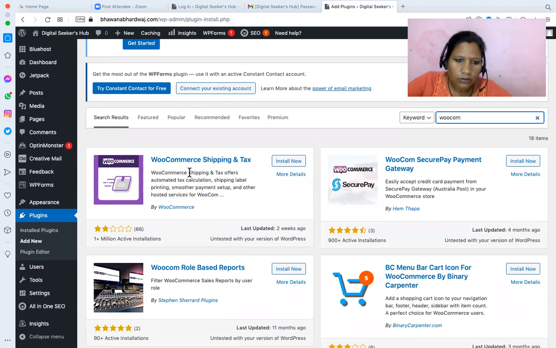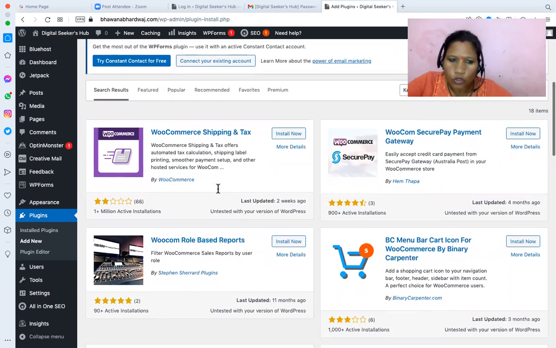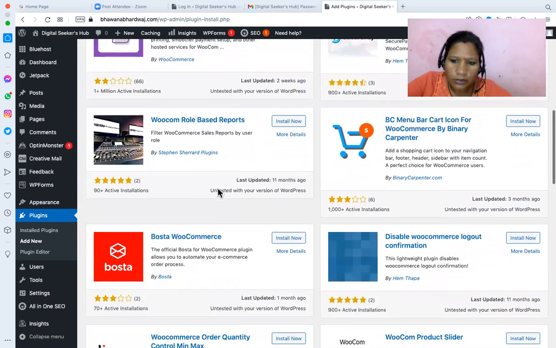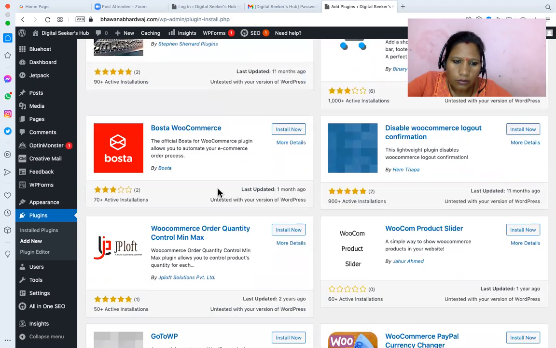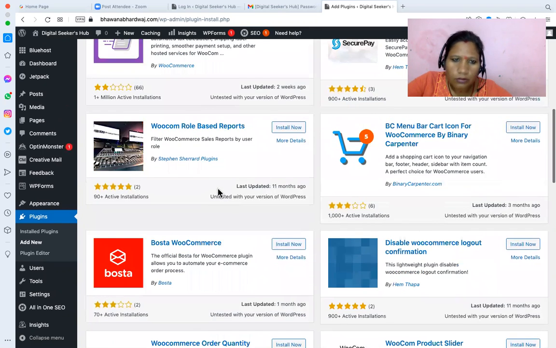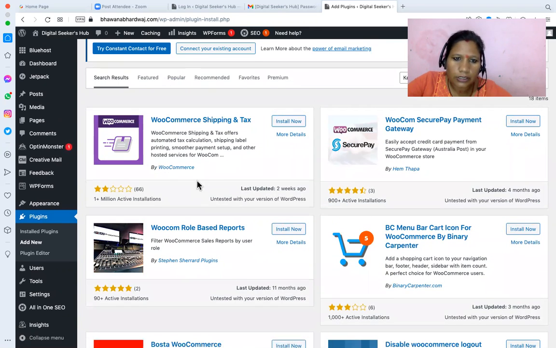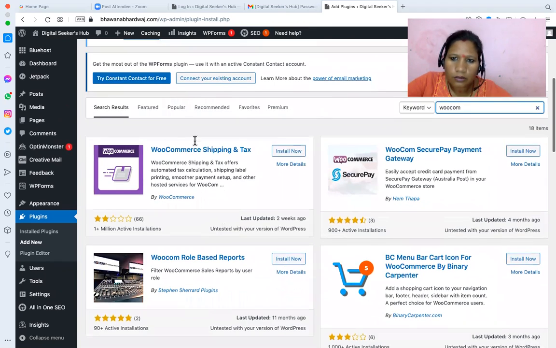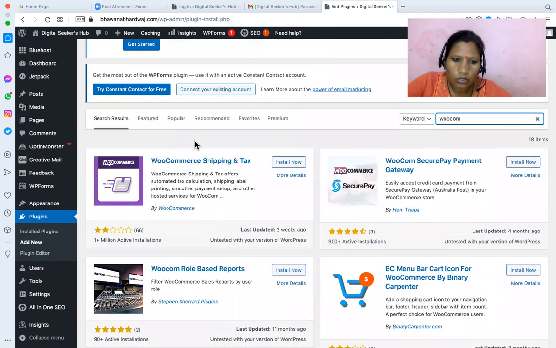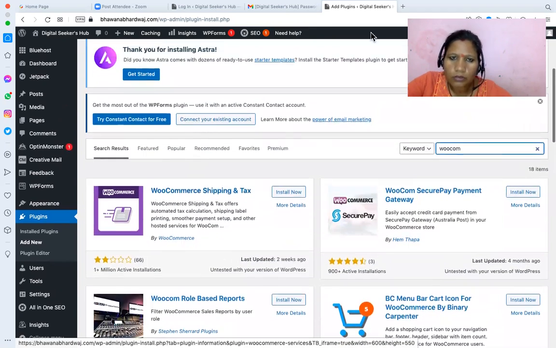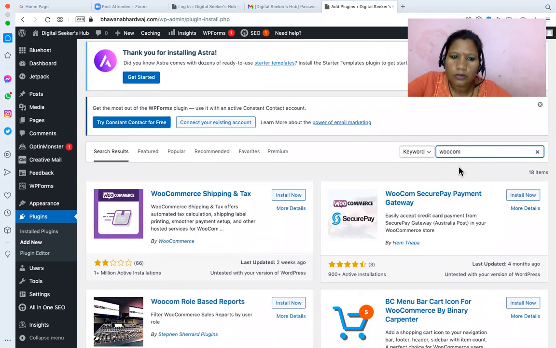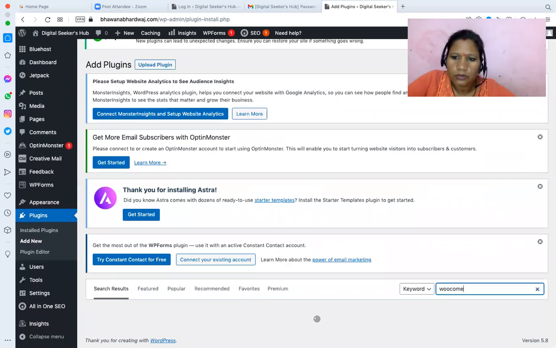No, it's not the shopping one. It's coming. This one, the exclusive WooCommerce plugin. Again, you type it, ma'am. No, that's not it. Please type again: Commerce. Type the full word. Commerce, double M.